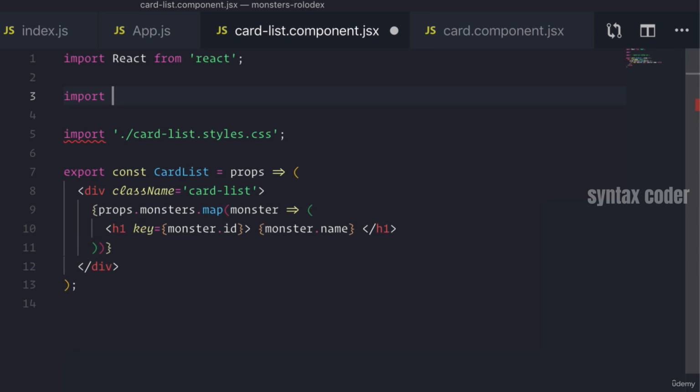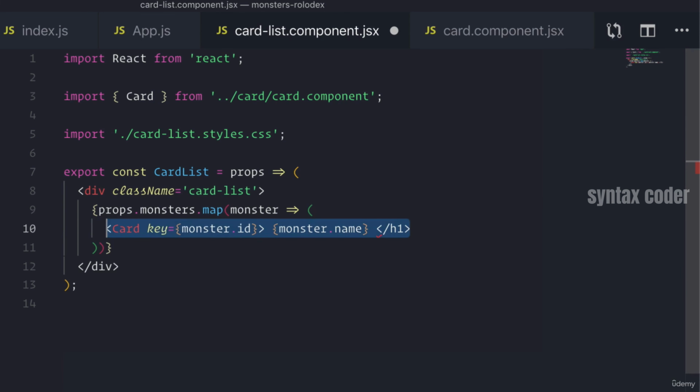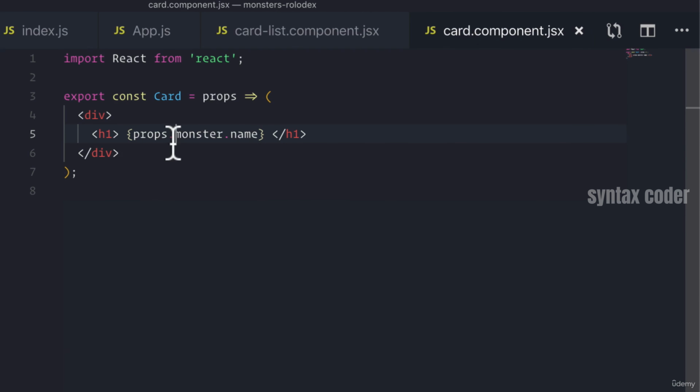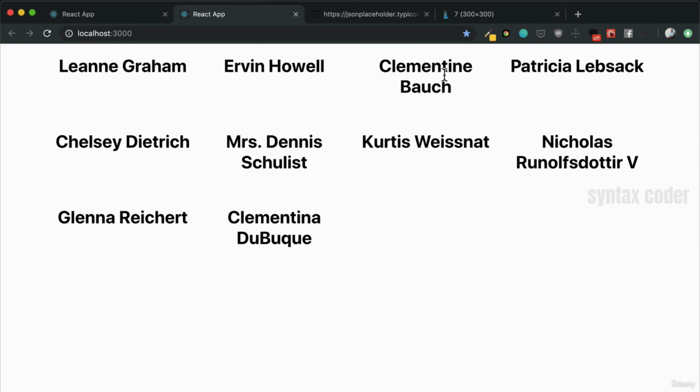Let's first import the card from card component. Oh, we actually don't need any of that. And then we've got to pass a monster into our card component, right? So we're passing monster into the card component, and then the card component gets it from the props and displays the name. And if we check, it stays the same, which is awesome. That's exactly what we're looking for.